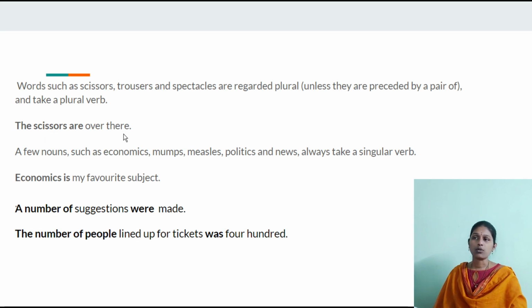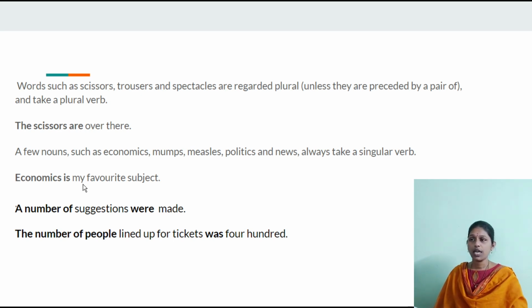And a few nouns such as economics, mumps, measles, politics and news always take a singular verb. They seem to be like plural nouns. Economics, s is there. Mumps, measles, politics, news, though there is s, they seem to be plurals, but they always take a singular verb. So economics is my favorite subject.